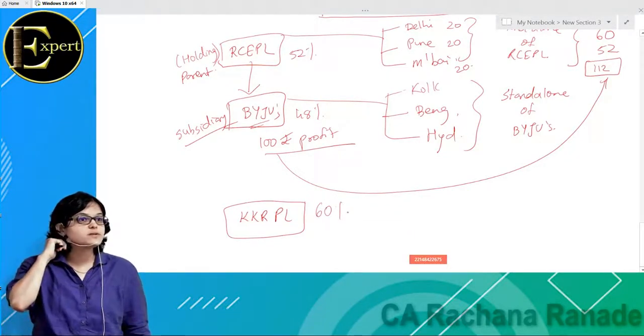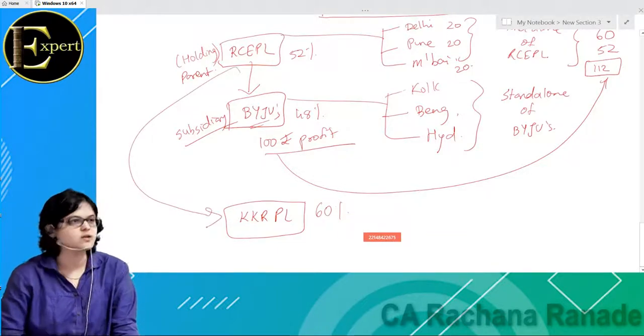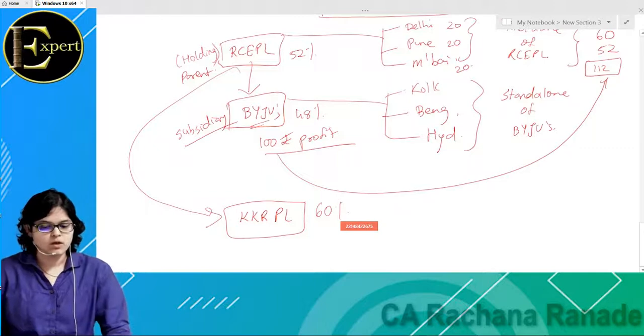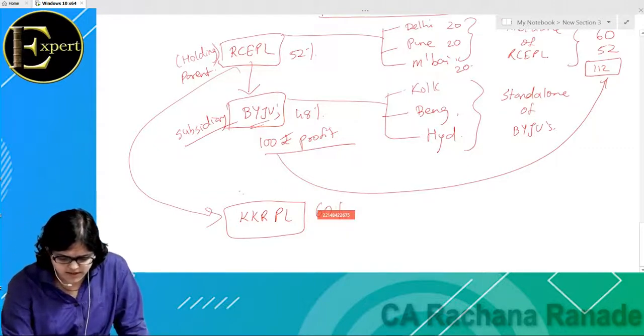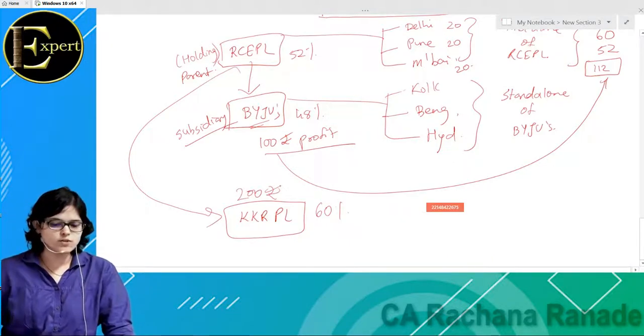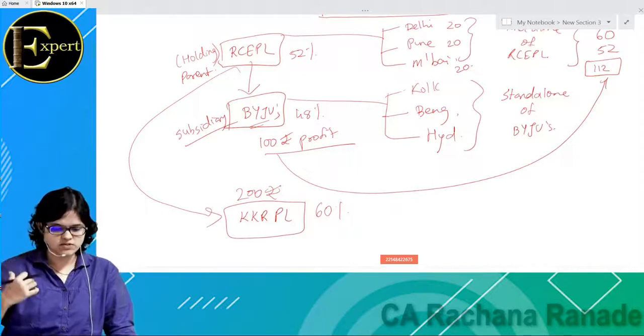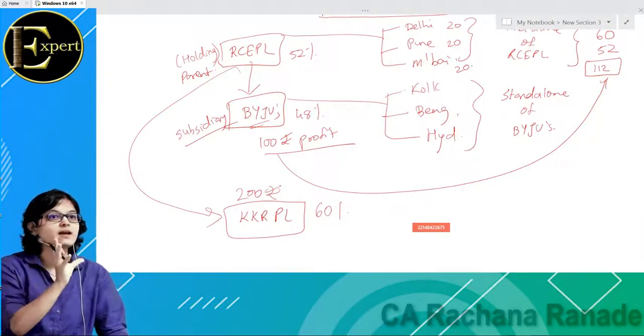And assume that Kolkata Knight Riders Private Limited makes a profit of 200 rupees. How much share is owned by Red Chillies? Tell me. 60%. Now how much of the profit are they entitled to? 200 into 60%. So that comes to 120 rupees.